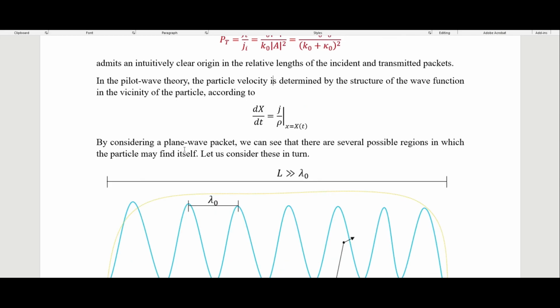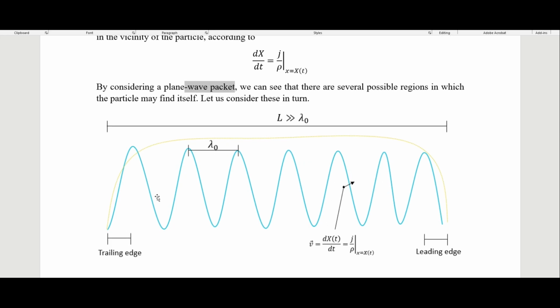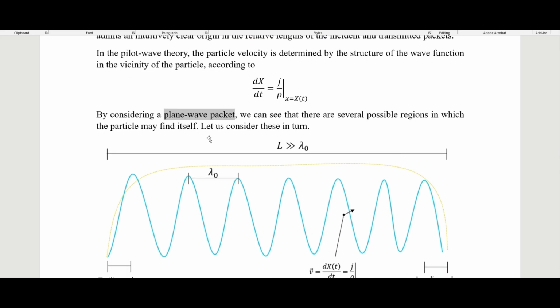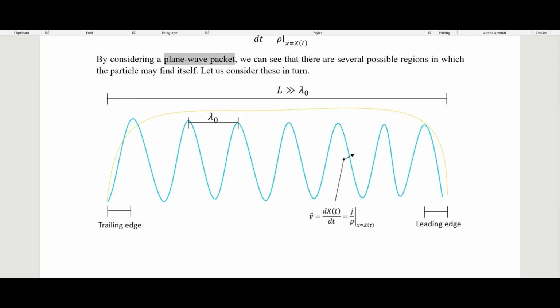So by considering a plane wave packet, so again, we're approximating the plane wave by having this L be very long, where the trailing edge and the leading edge, which are the non-plane wave regions of it, are much, much smaller than our L here. That's what he means by a plane wave packet. We can see that there are several possible regions in which the particle may find itself. So let us consider these in turn.